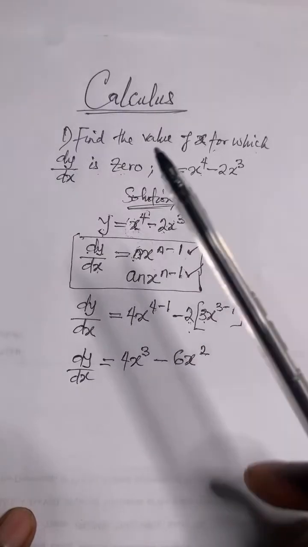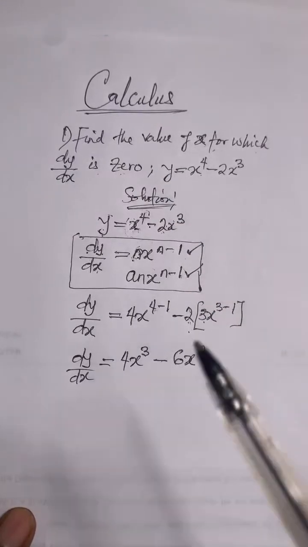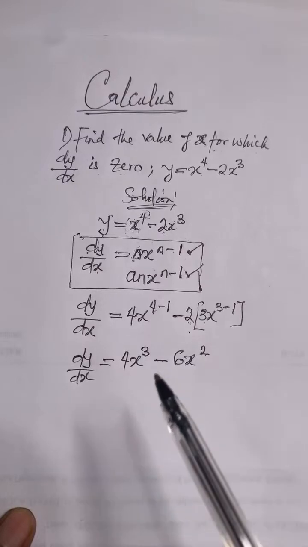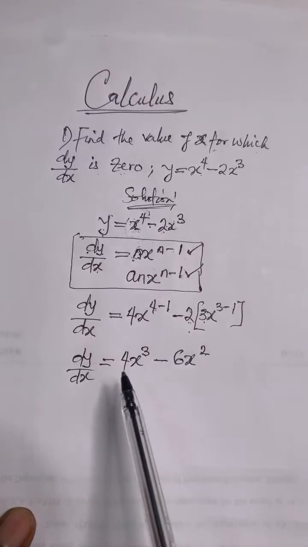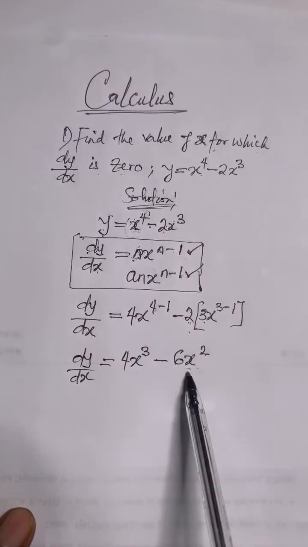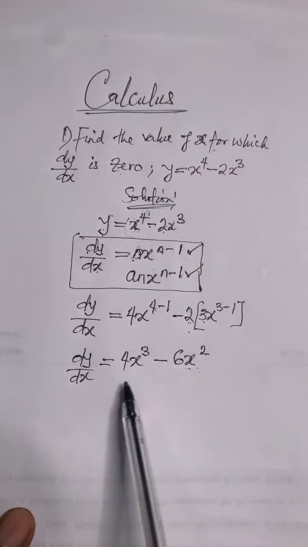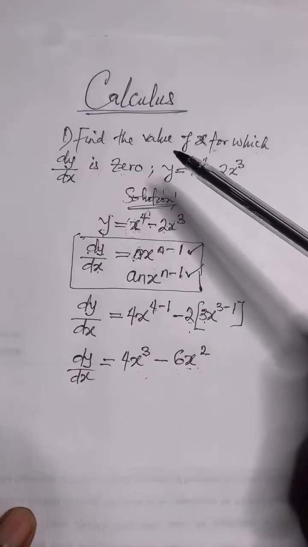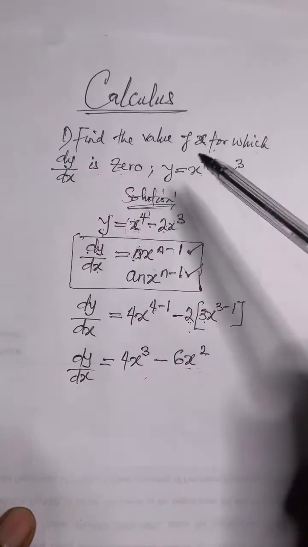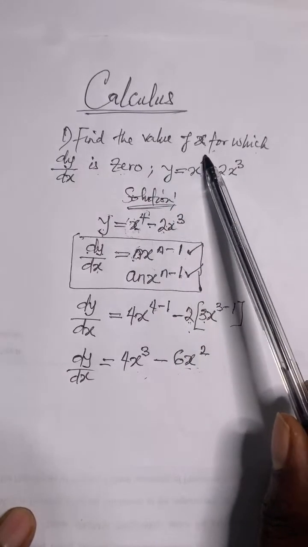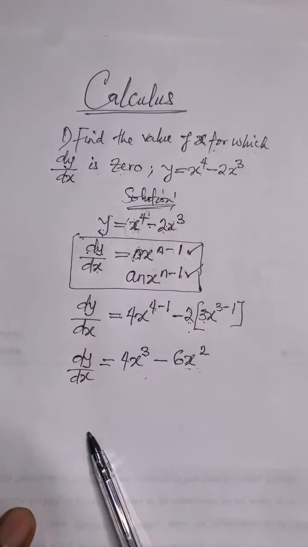But look at the question. The question did not say you should find dy over dx. That is where the students are having problems, because in JAMB they will just give you this one. This option will be there, and people will rush and just take it because they refuse to read with understanding. The question actually said that you should find the value of x, not dy over dx.